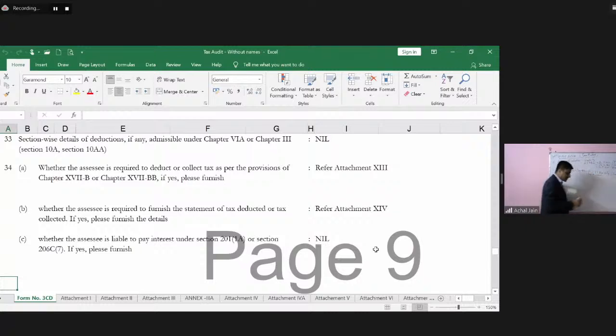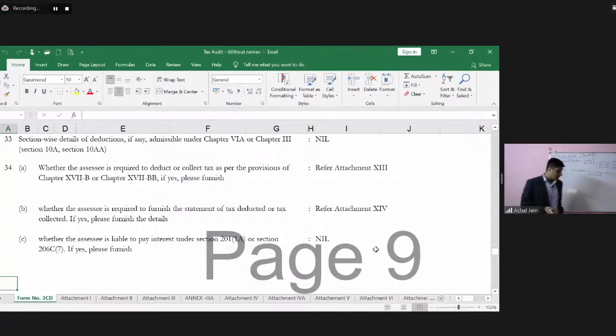So this was not recorded in the financial statements. So that means the profit which was reported was before this. Now the tax auditor wants this amount to be reported under this Form number 3CD.